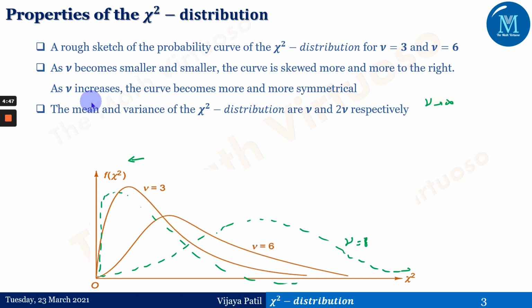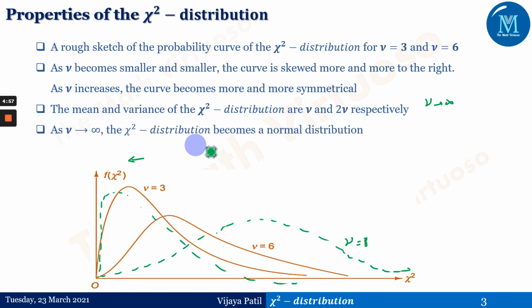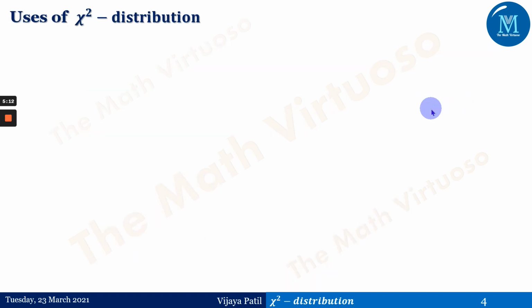The mean and the variance of the chi-square distribution are nu and 2 nu respectively. As I have told you, as nu tends to infinity, the chi-square distribution becomes a normal distribution. If you observe here, the curve is almost normal as nu goes towards infinity, that means nu is a bigger number.